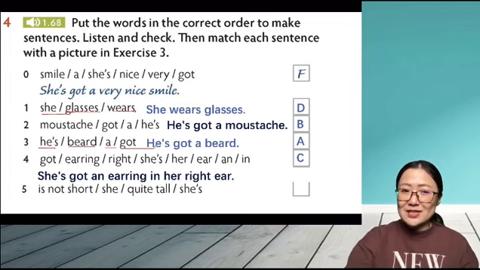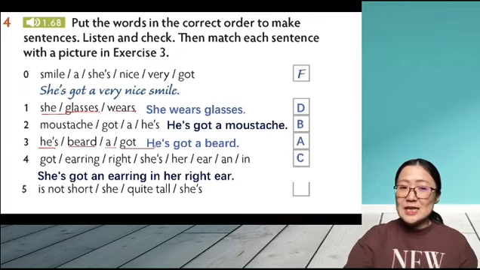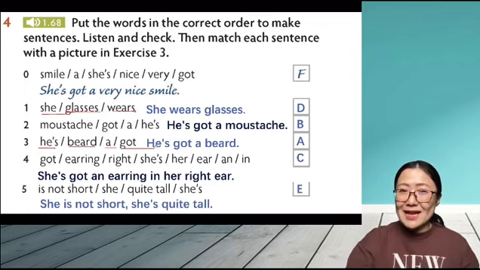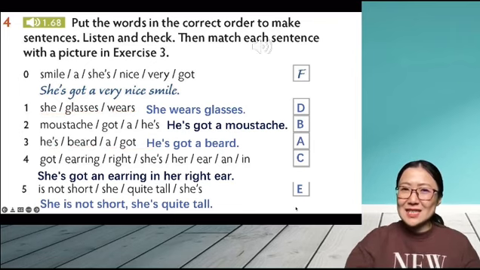Is not short. She, quite tall, she's. So we want to say she's quite tall, she's not short, right? So we can say she is not short, she's quite tall. Okay, actually we can put it in 2 sentences, right? 我们可以把它呀做成2句话。Alright, so now we finish with this part, right? And now let's listen to the recordings and then we can check our answers, okay?